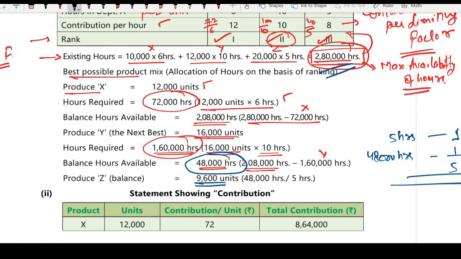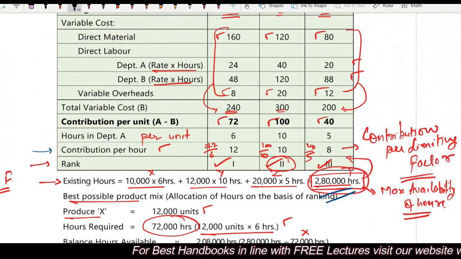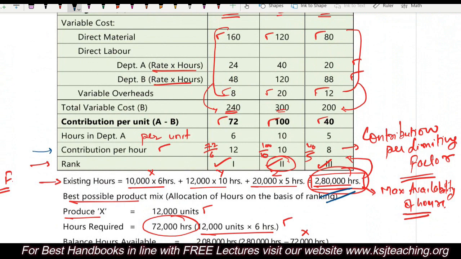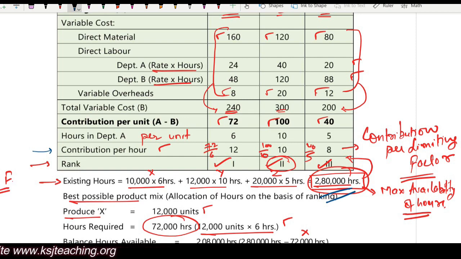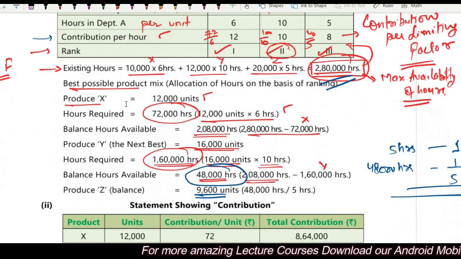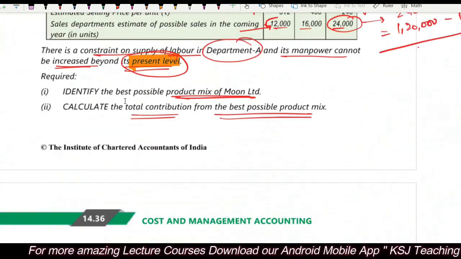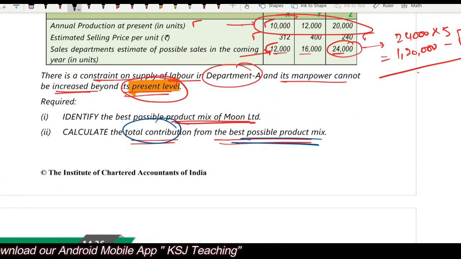2,80,000 hours. So how did we decide that product X, Y or Z should be manufactured? On the basis of this contribution per limiting factor, that is, per hour, if hours is a limiting factor, which product is giving you the best contribution? X is giving you the highest contribution. So you will first select X in the manufacturing, then Y and then Z. Clear?